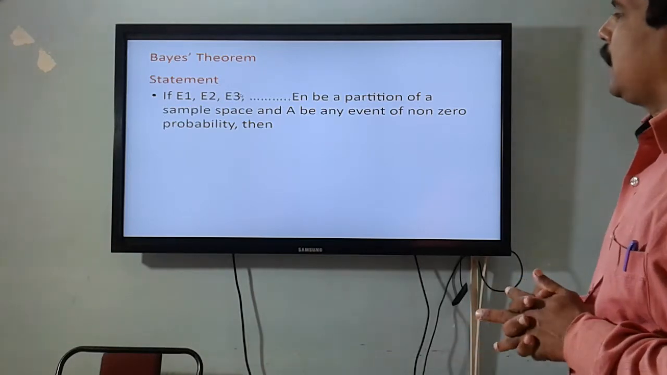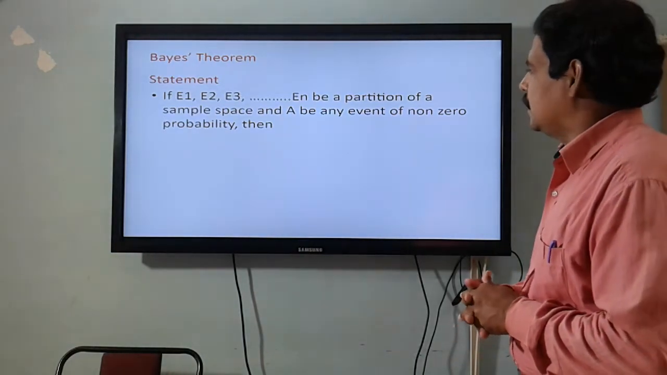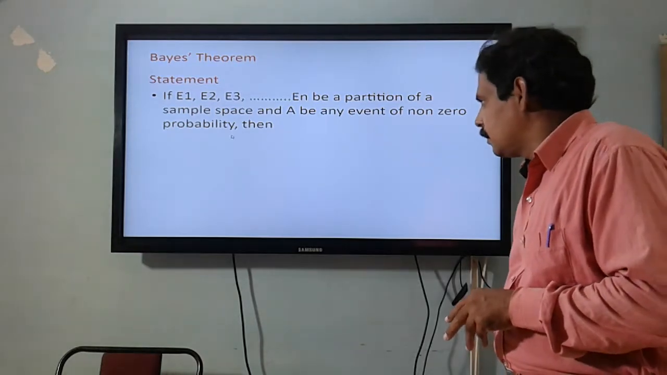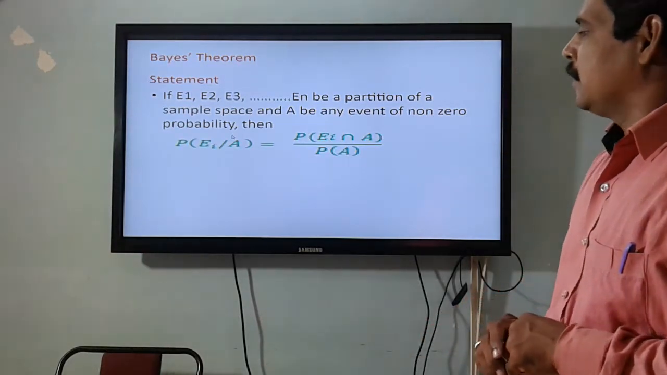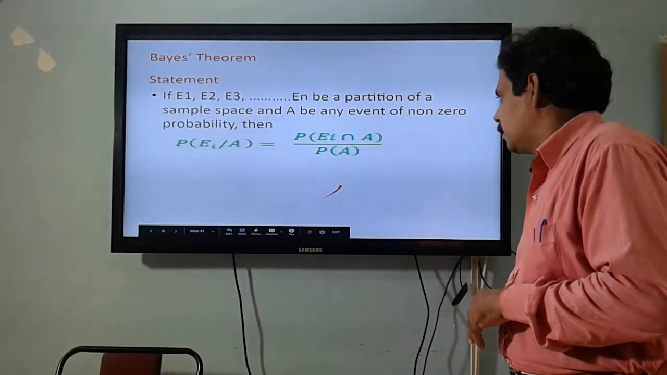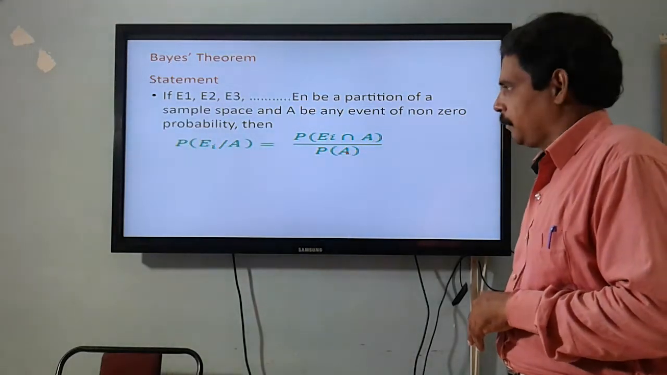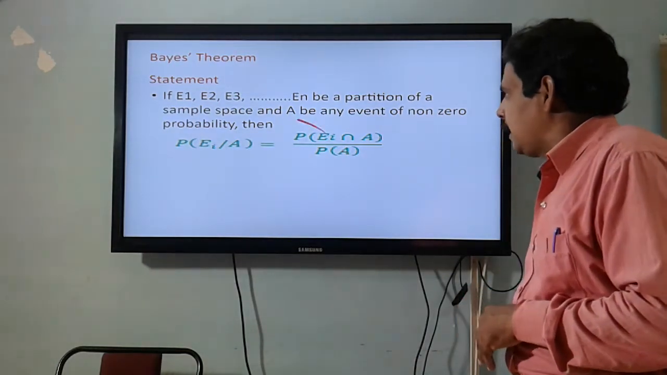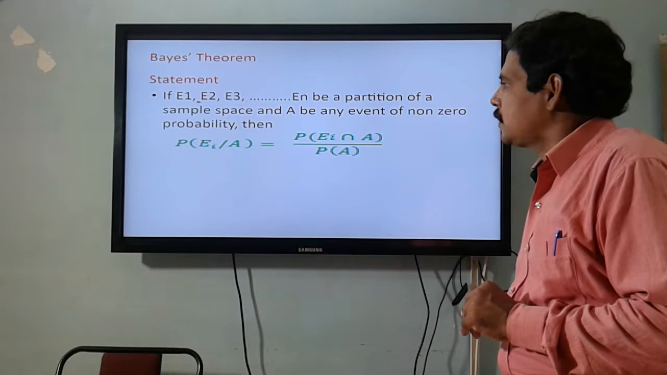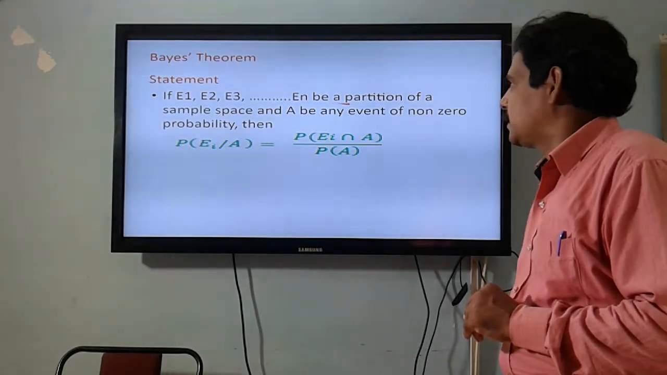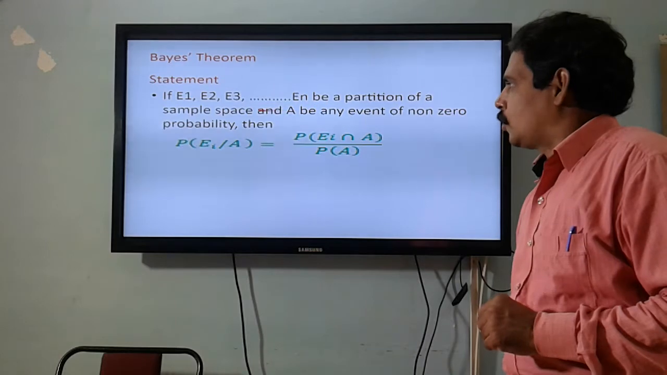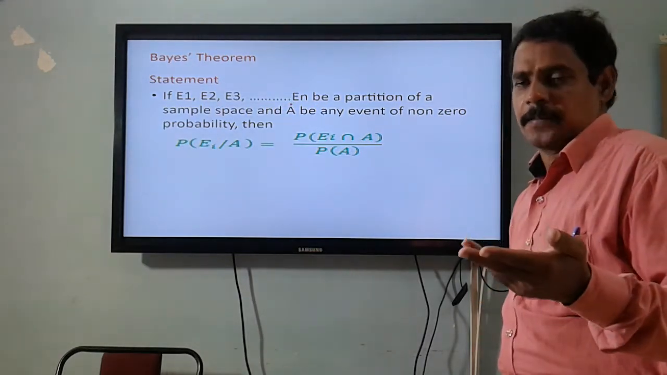If E1, E2, E3, etc. En be a partition of sample space and capital A be any event of non-zero probability, then the probability of event Ei when event A happens is given by probability of Ei intersection event A by probability of A. Here we take event A as an effect that happens, and events E1, E2, E3 up to En in the partition are various causes for the event A. So there are n causes for the happening of an effect A.